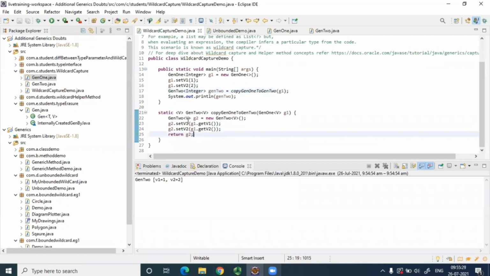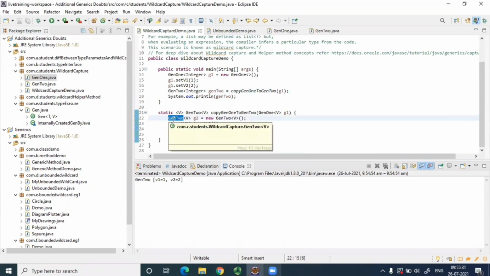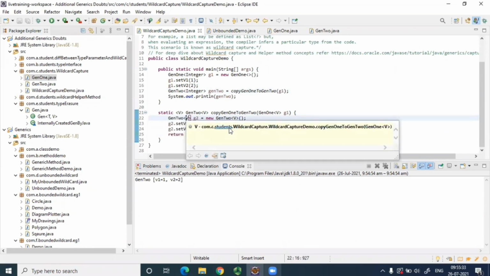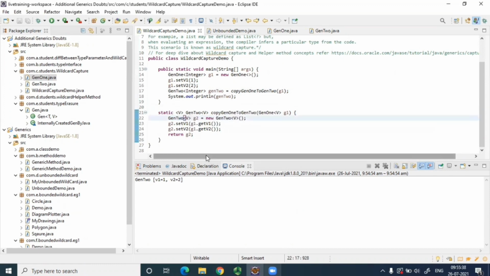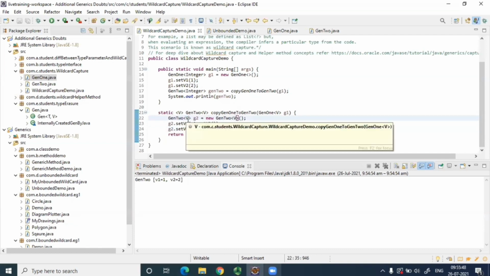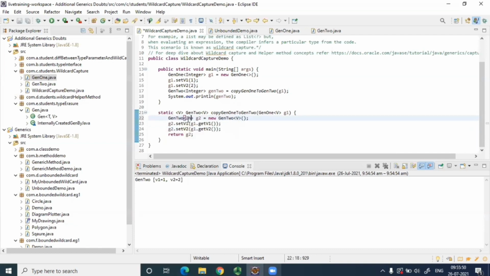So here in the G2, while instantiating the object, have I written integer here or have I written V, generic? What have I written here? No, right? I've written V here, right? If I write integer here, here also I'll have to write integer. But have I written that? Let me show you.